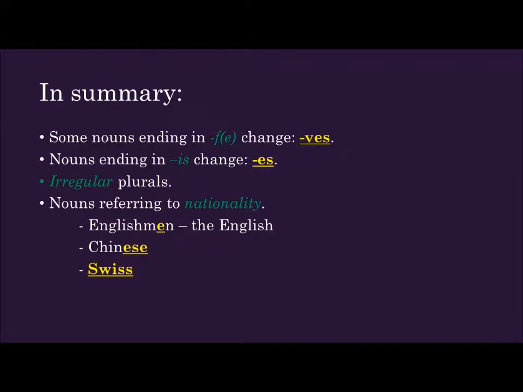Time for a short summary again. Some nouns ending in F or FE change into VES. Nouns ending in IS change into ES. There is a list of irregular plurals. And finally, we discussed nouns referring to nationality. Some nouns have two plurals, others have only one. And the bad news is that you will have to learn all these words by heart.